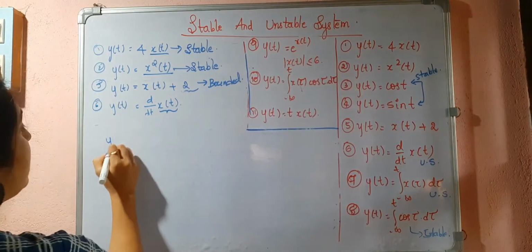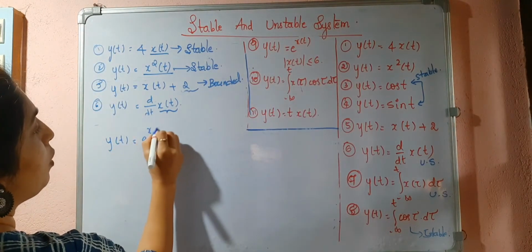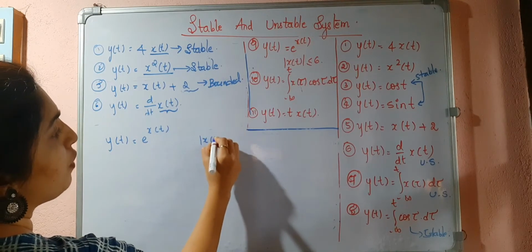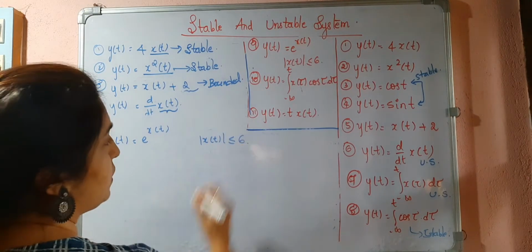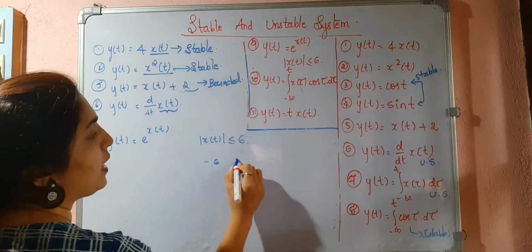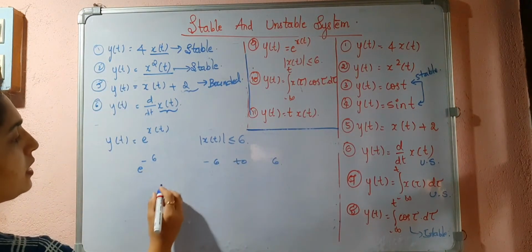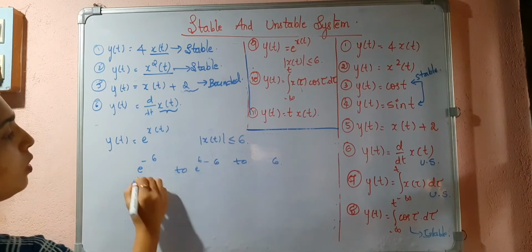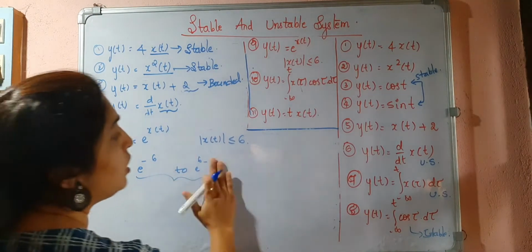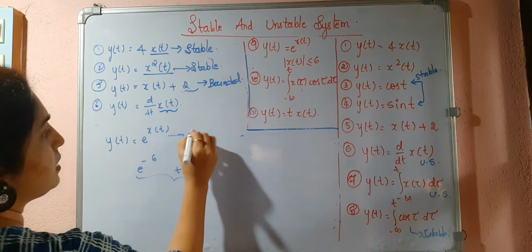Y of t is equal to e to the power of x of t, where mod of x of t is less than or equal to 6. That means it will be -6 to 6. Okay. What happens? E to the power of -6 to e to the power of 6. Okay. This one will be bounded now. So this is a stable system.